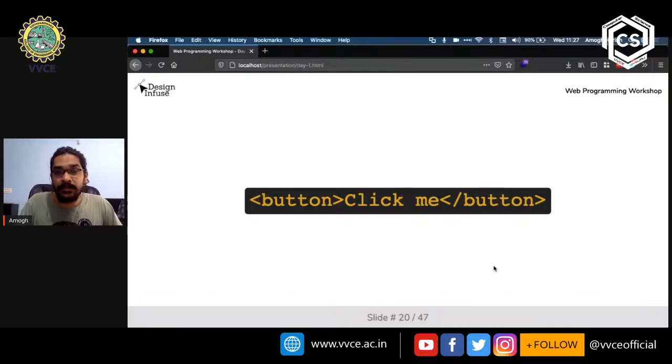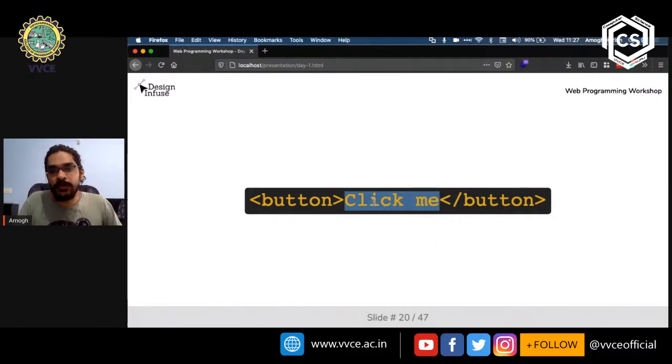So that is created with the help of a button tag. Creating a button is very simple in HTML. It follows the same principles that we have seen so far. To create a tag, we open a left angle bracket, we put the name of the tag in between it, and then we close it with a right angle bracket. The name of the button is what goes within the tag.